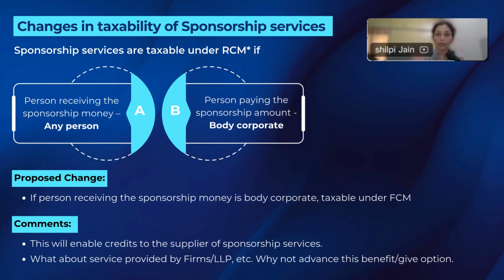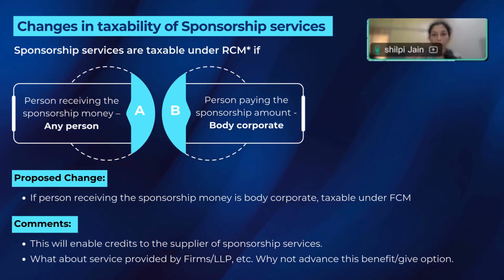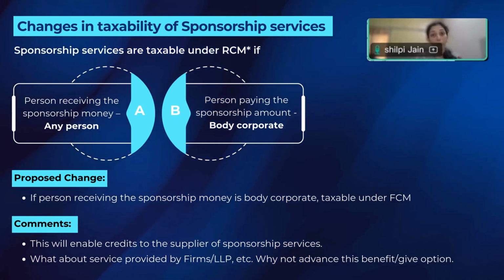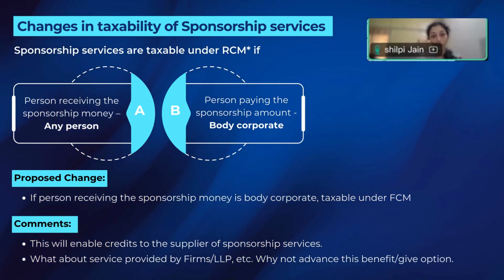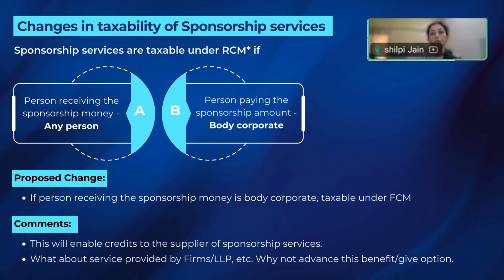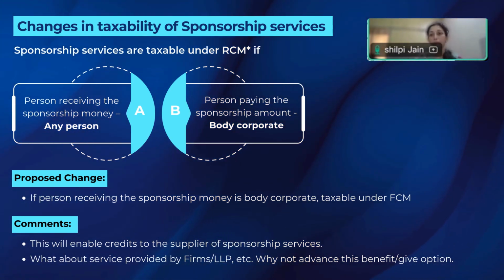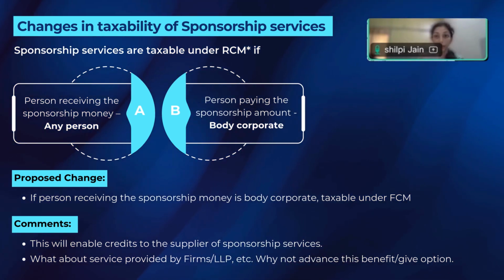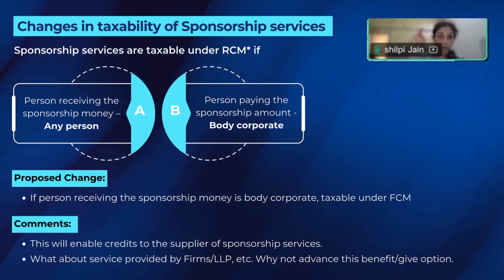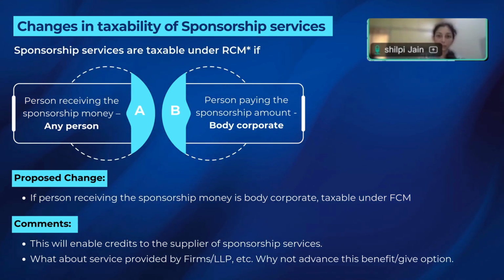Say I get 20 lakhs rupees. So I will issue an invoice for the sponsorship service. But because you are a body corporate, the person who's receiving the sponsorship service, you have to pay this tax under reverse charge mechanism. A company who's conducting a sports event and you as a company are giving me money. Even in that case, you, the person who's giving money, because you're a body corporate, you have to pay tax under RCM and not me.